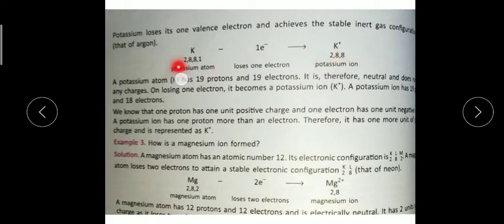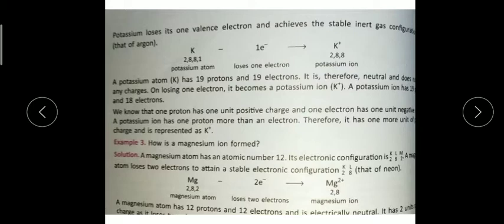Okay. So remember, K has atomic number 19. It is unstable. Whenever it donates the electron, it becomes stable, and it gets the same electronic configuration as argon. Like this, it achieves the stable inert gas configuration, the noble gas configuration. Neon, argon, helium are all noble gases, inert gases, and they are unreactive.